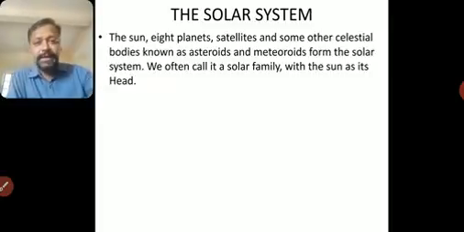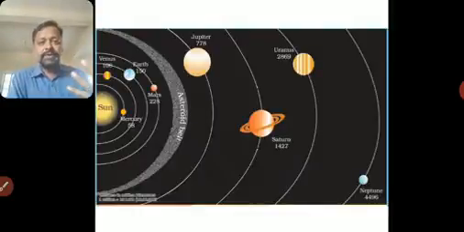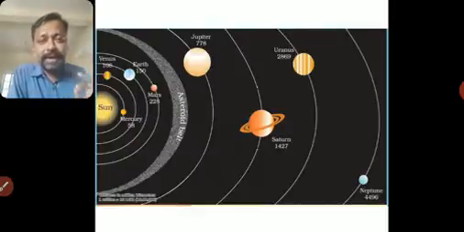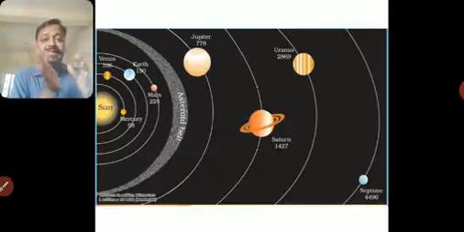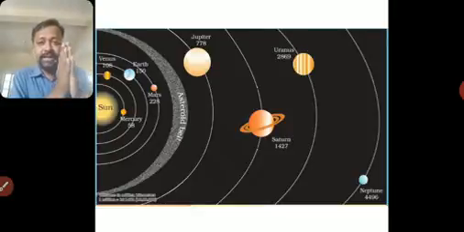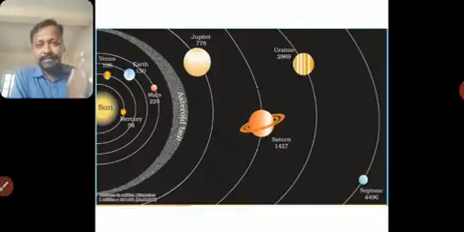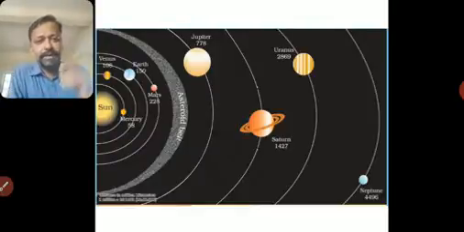Now we'll try to see what the solar system looks like. So this is our solar system. You can see the Sun. We have Venus, Mercury, Earth, Mars, Jupiter, Saturn, Uranus, Neptune. Total 8 planets. You should remember this sequentially. First is Mercury, Venus, Earth, Mars, Jupiter, Saturn, Uranus, Neptune. Quite simple.